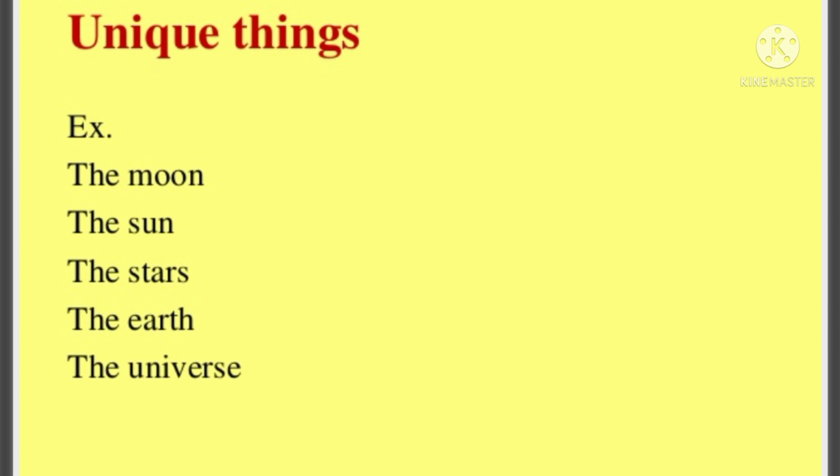The first usage of definite article is to use it before unique things. Since nouns refer to names of people, place, or things, this is used before unique things. For example, there is only one moon, one sun, the stars are unique, the earth, the universe. Before all these, we use the definite article, that is the.